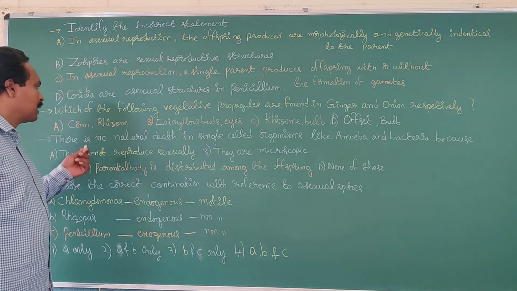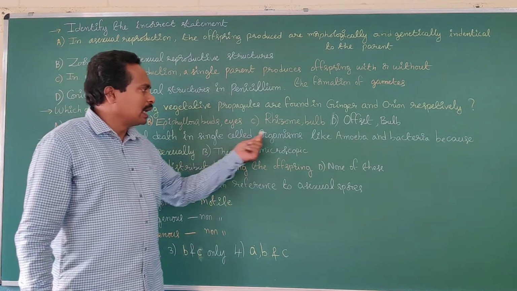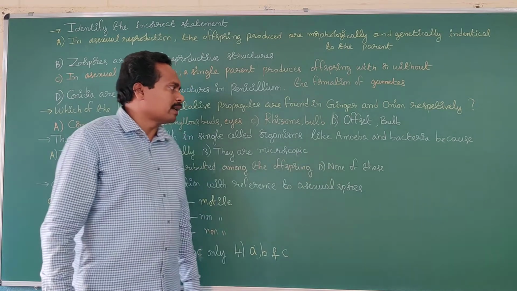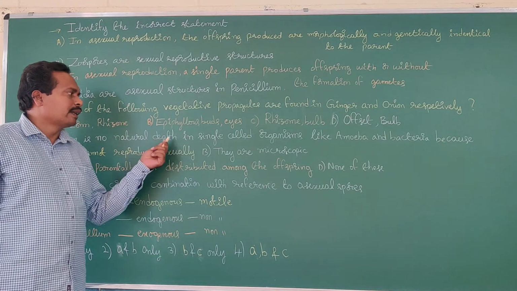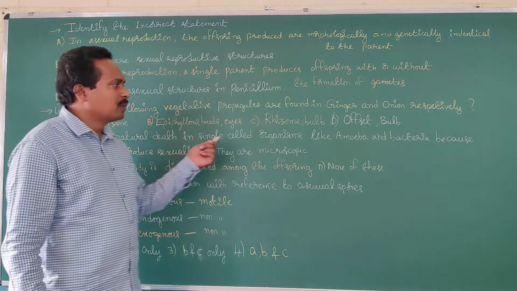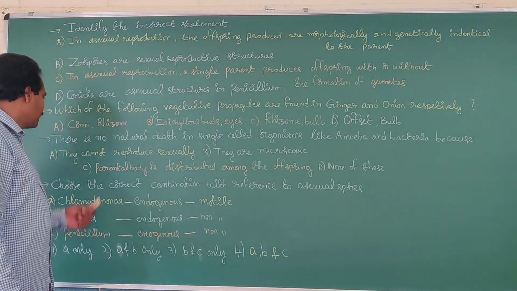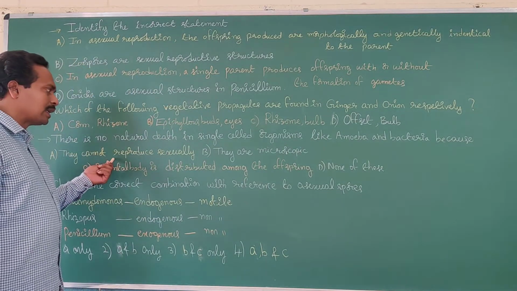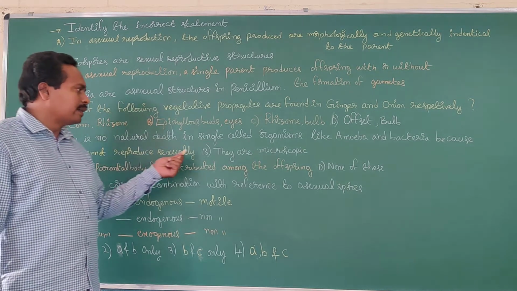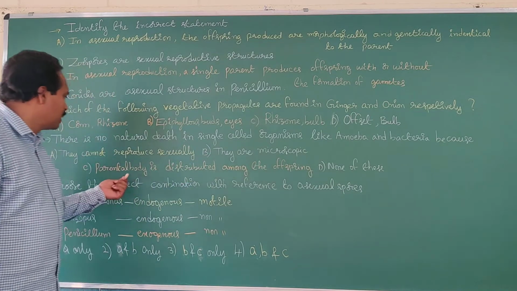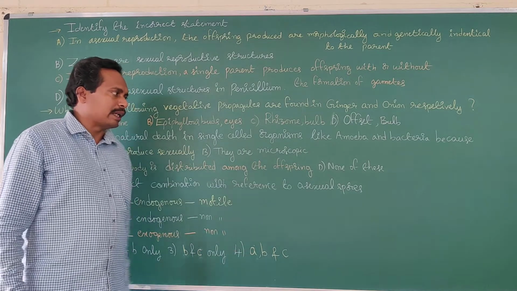What about the next question? There is no natural death in single-celled organisms like amoeba and bacteria because. What are the options given? Option A, they cannot reproduce sexually. Option B, they are microscopic. Option C, parental body is distributed among the offspring. Option D, none of these.